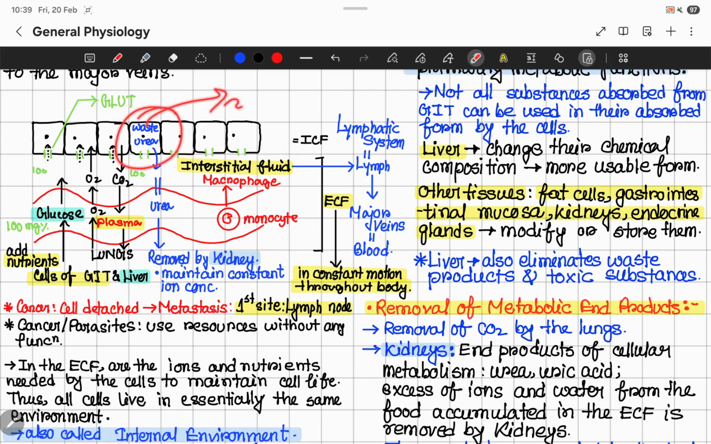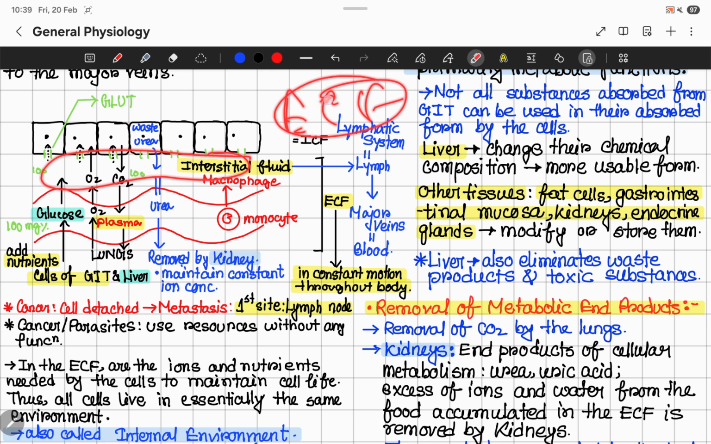Also, the cells produce cellular waste, which diffuses out into the interstitium, and from there it is taken up by the plasma. And from there, the kidney removes the cellular wastes. So, the kidney maintains constant ionic concentration. Okay, so this is how the nutrients and the ions are added in the interstitium or ECF. You can see that those are present in the interstitial fluid and also in the plasma. So we can say that the ions and nutrients essential for cellular functions are present in extracellular fluid.